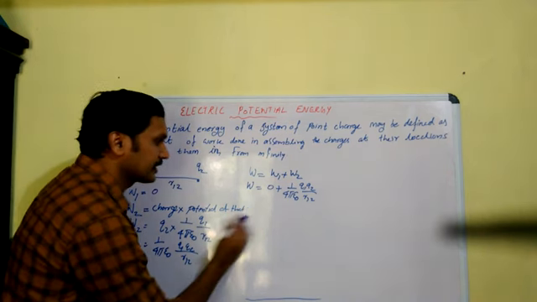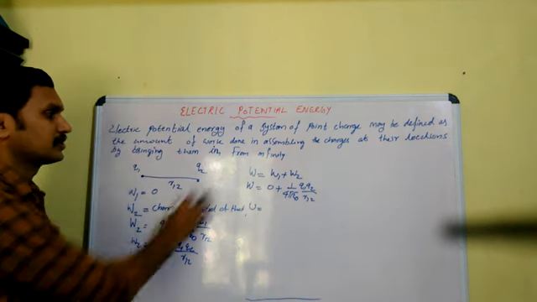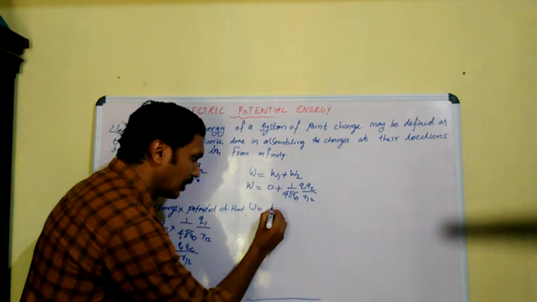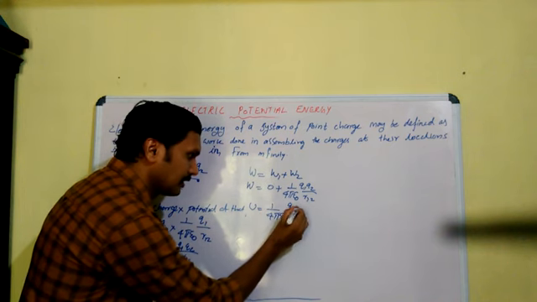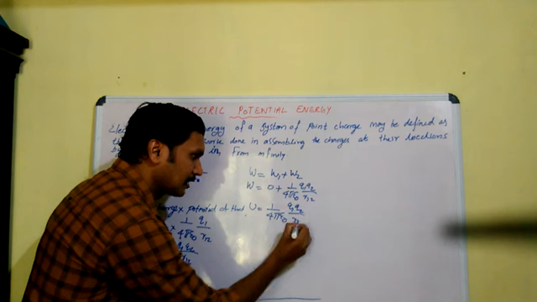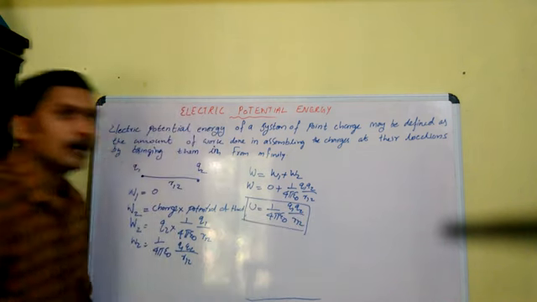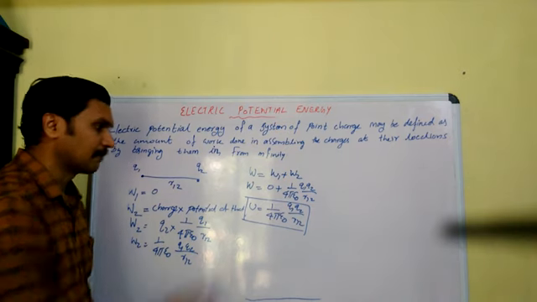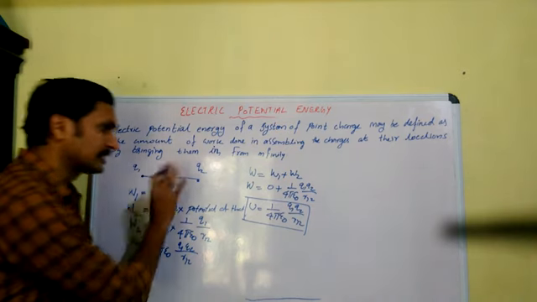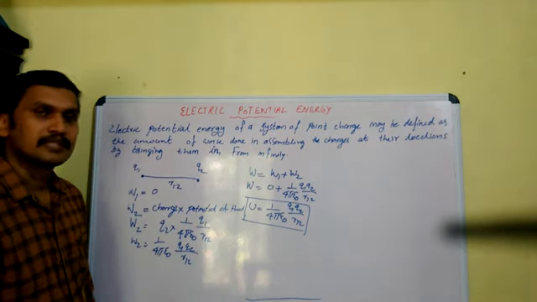So we can write the potential energy of the system of these two charges as 1 by 4 pi epsilon 0 Q1 Q2 by R12. This is the potential energy of the system of 2 point charges: 1 by 4 pi epsilon 0, the product of the charges, divided by the distance between the two charges.